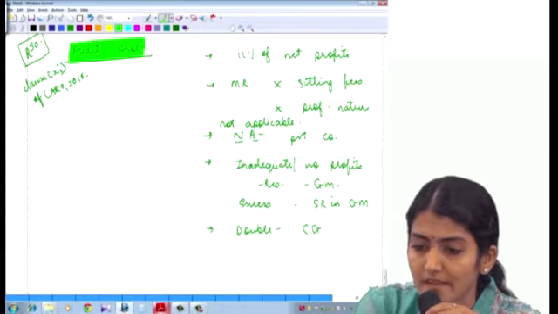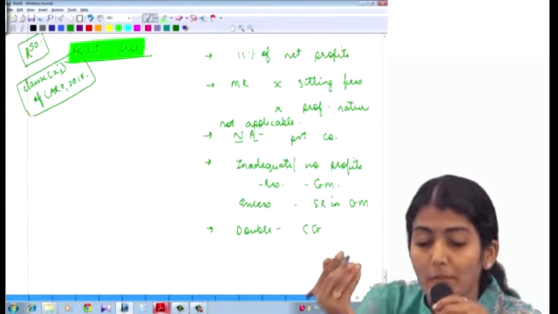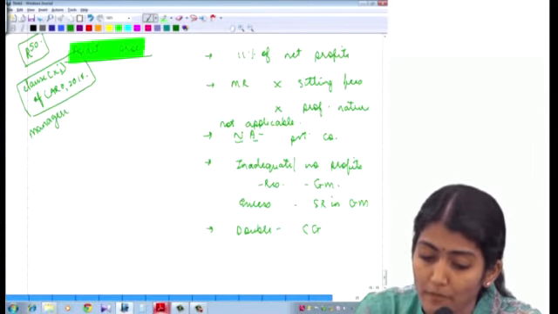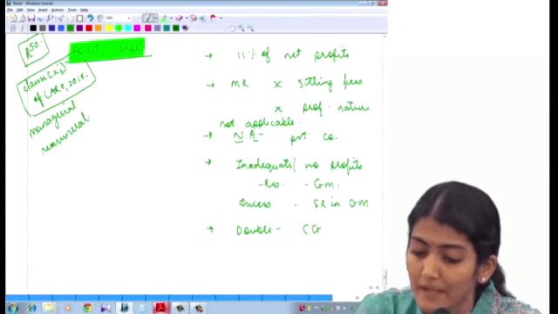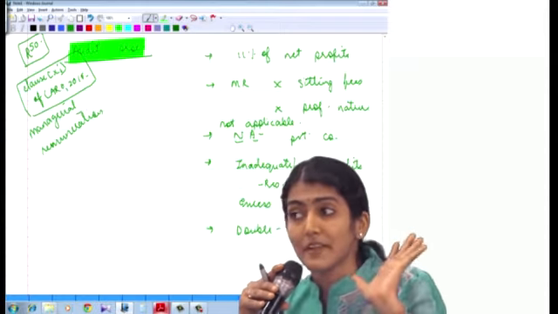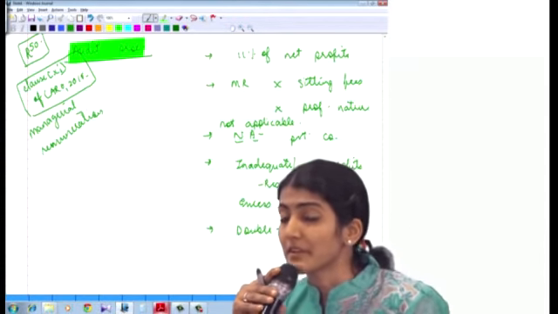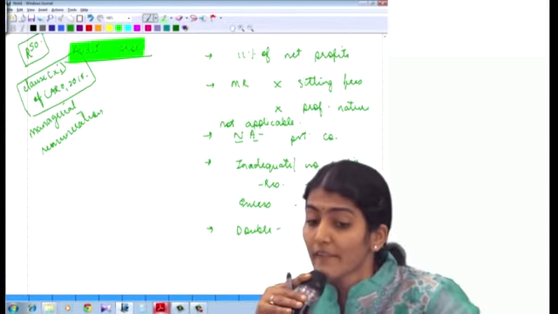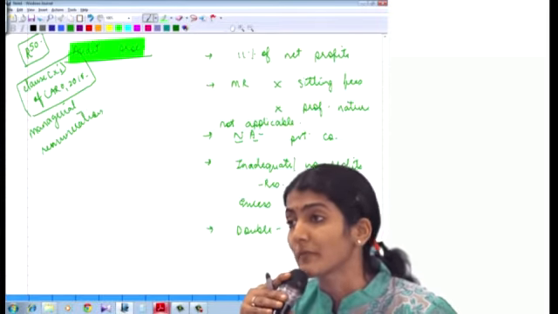Very much like in this exam, they asked the question on Nidhi company. So in one exam, they could frame a question on this managerial remuneration. The first thing you have to remember is section 197 and schedule 5. The rest can be looked at later. Then 11% of net profits, then managerial remuneration does not include sitting fees and professional services rendered, then not applicable to private companies, then inadequate profits, what excess is to be paid and what if double is to be paid.